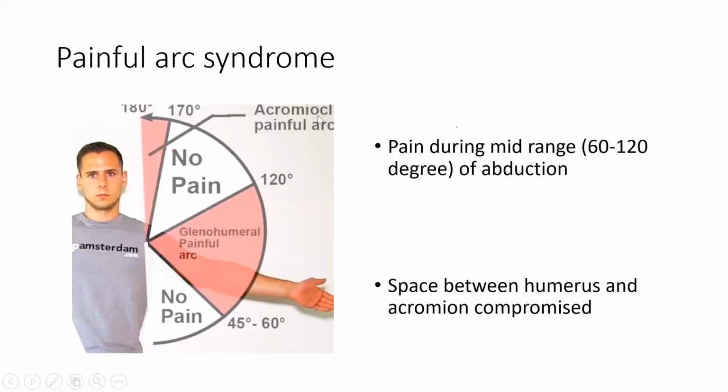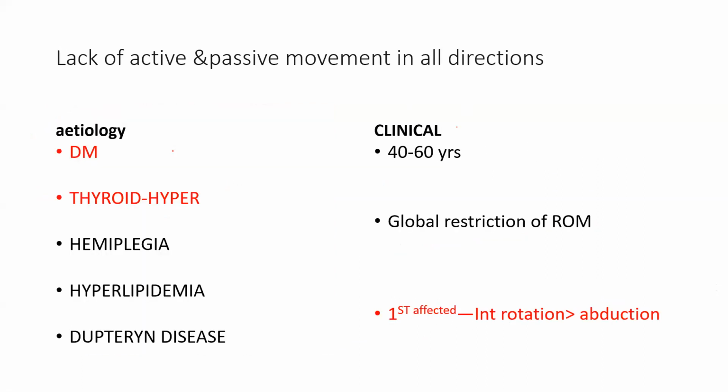Now we are confirmed about frozen shoulder. Frozen shoulder: 40 to 60 years, diabetic, thyroid. Global restriction of movement, also known as adhesive capsulitis or periarthritis shoulder. Adhesions होते हैं, फाइब्रोब्लास्ट का proliferation होता है, adhesions होते हैं. First movement affected is internal rotation. You test by belly press test.